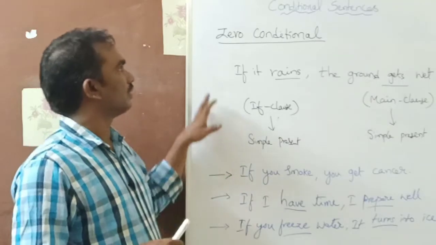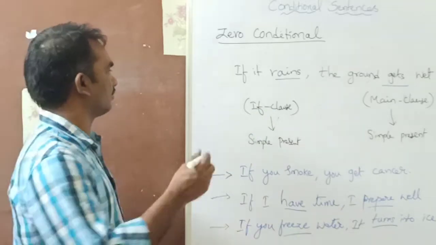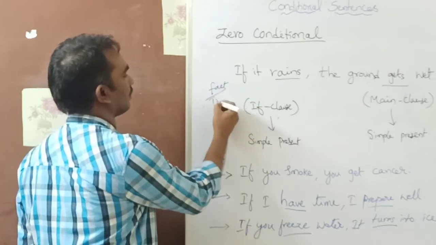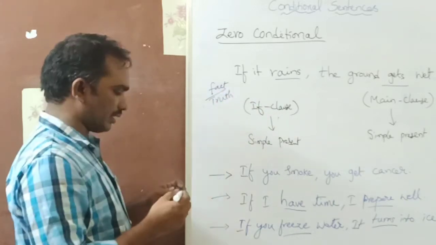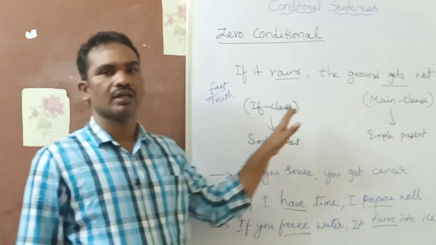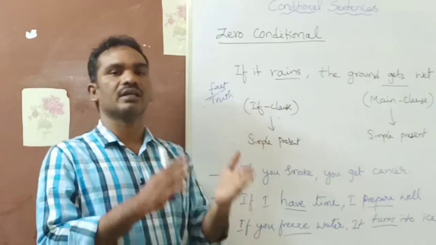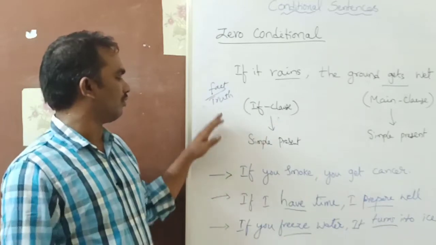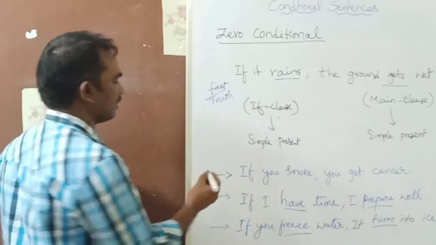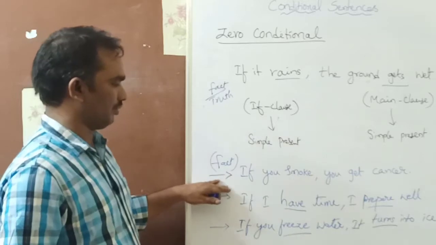So zero conditionals we use for facts firstly. This is a fact or truth. This is a general truth. What is a general truth? If it rains, the ground gets wet. If you stand in the rain, you will get wet. This is the general truth. It doesn't change. If you smoke, you get cancer. So this is also a fact or truth.